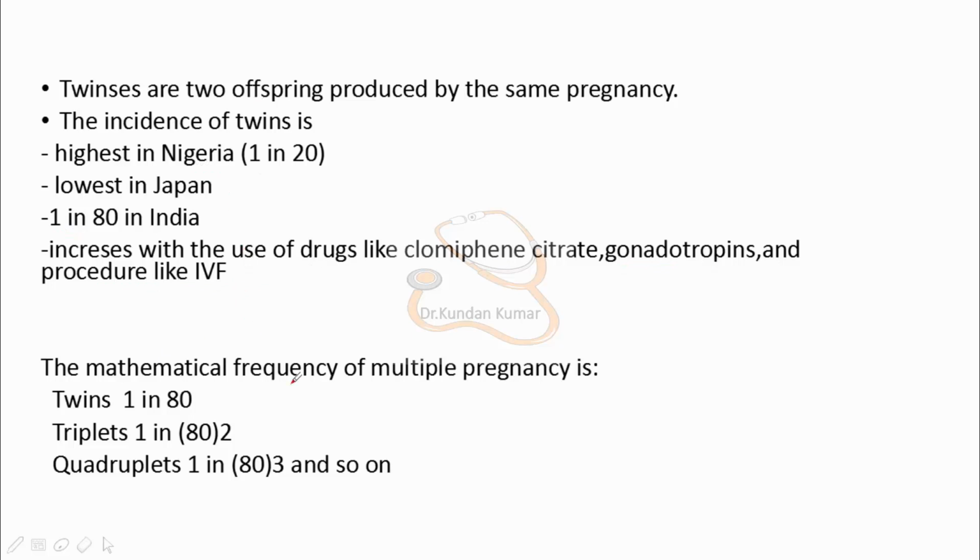And the frequency of multifetal pregnancy is twins 1 in 80 pregnancies, triplets 1 in 80 squared, and quadruplets 1 in 80 cubed, and so on. And this frequency is given by what is known as Hellin's rule.